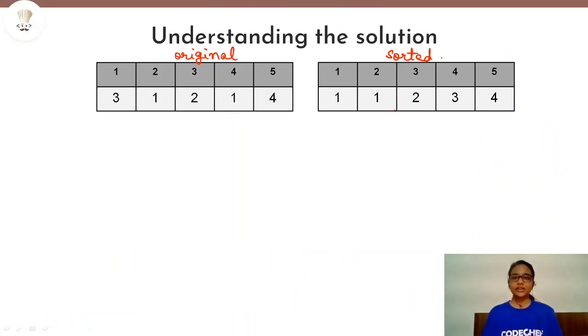Now that I have sorted it, you can easily see the difference of each of the elements in order to reach our desired permutation, that was 1, 2, 3, 4 and 5. Here it should be 2, but it is 1. So the difference is 2 minus 1 equals 1. What does this difference signify? This difference signifies the number of moves that we can make, that many turns that we can play the game. That means for the second element, we can increment it once.